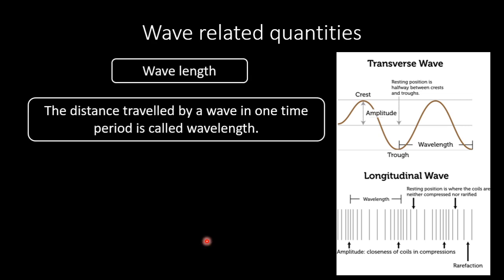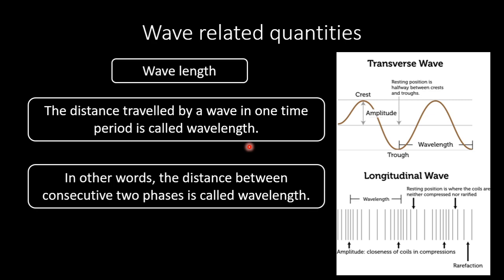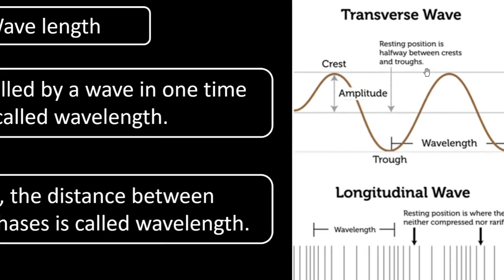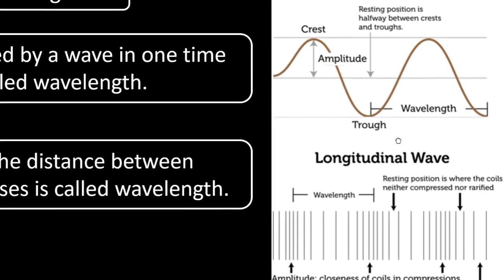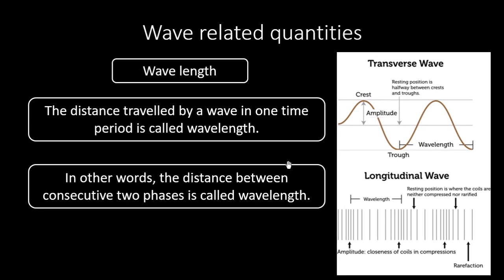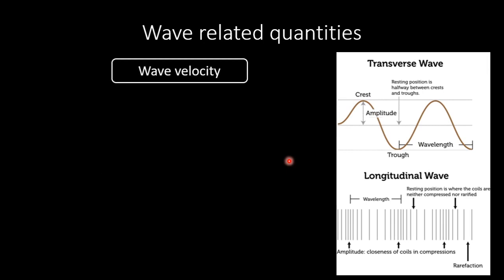What is called wavelength? The distance traveled by a wave in one time period is called wavelength, that is denoted by the Greek letter lambda. In other words, the distance between two consecutive same phases is called wavelength. That means in case of transverse wave, the distance between two crests is called a single wavelength. In case of longitudinal wave, the distance between two consecutive compressions can be said as the wavelength of the longitudinal wave.